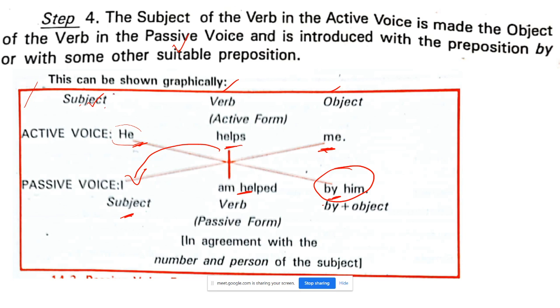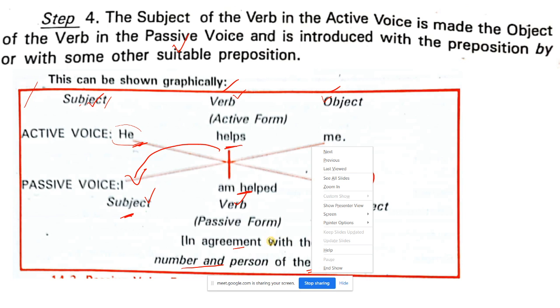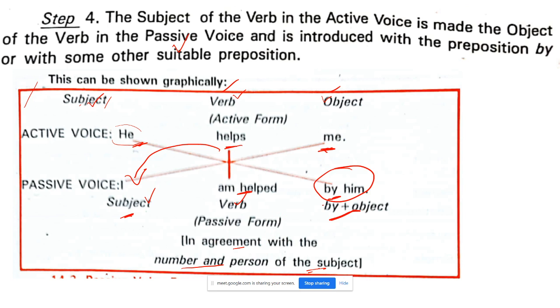Okay. So active: subject, verb, object. And passive: subject, verb, by plus object. This you keep in mind, that is the passive form. That is, it should be in agreement with the number and person of the subject. This rule is to be kept in your mind. Okay. So if you draw this, it will be good for you, and you are going for the exercises, right?